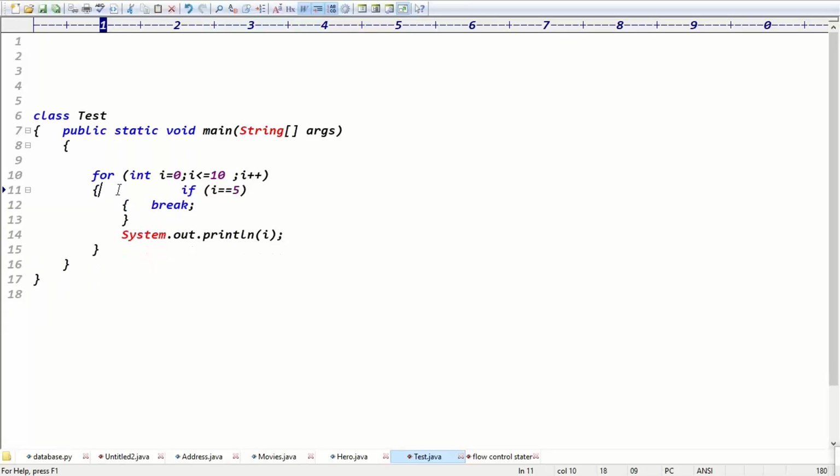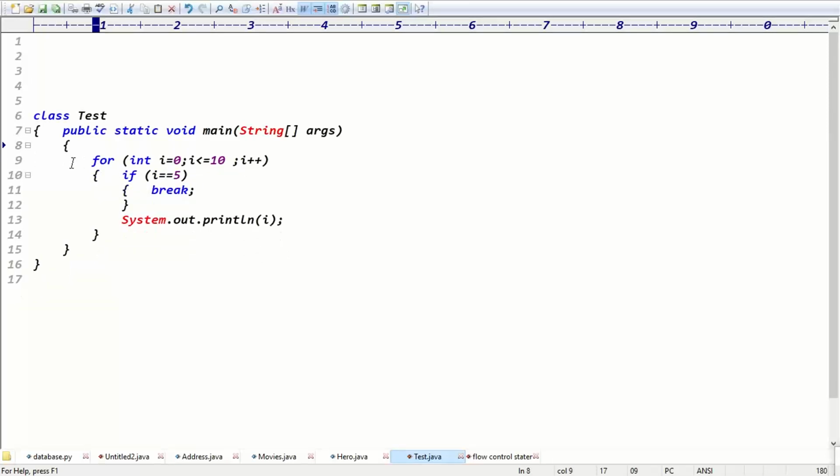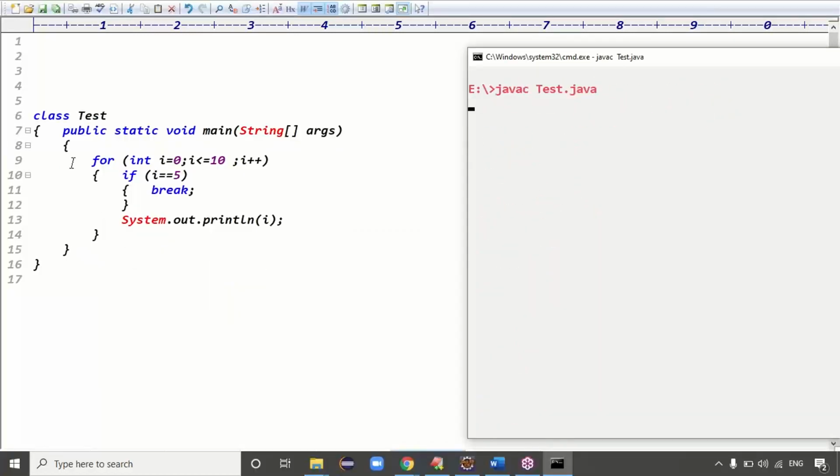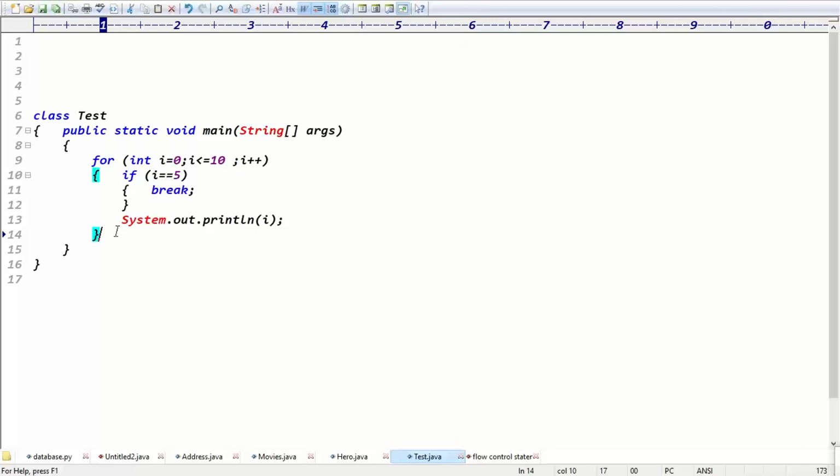Exactly, guys. To stop the loop execution, which statement are we using here? Break statement, right? Now we can compile it. Code is compiled, fine. The other class is called the test class. See the output, guys. We got the output 0, 1, 2, 3, 4, right? So 5 == 5, we stopped the loop, right?